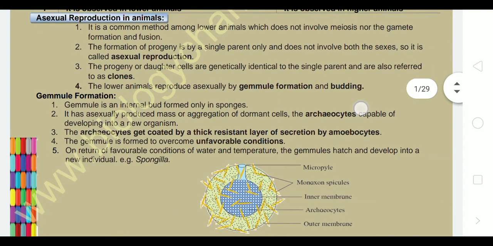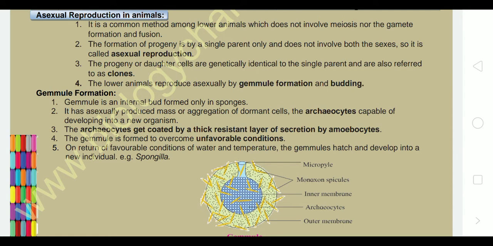Now let us turn to asexual reproduction in animals. It is a common method among lower animals which does not involve meiosis, nor gamete formation and fusion. So it is totally dependent on mitosis. So no meiosis, no reduction division, no gamete formation, no fusion of gametes, and no formation of zygote. The formation of progeny, that is the next generation, is by a single parent only and does not involve both the sexes. Neither a male nor a female is involved. That's why it is termed asexual reproduction.